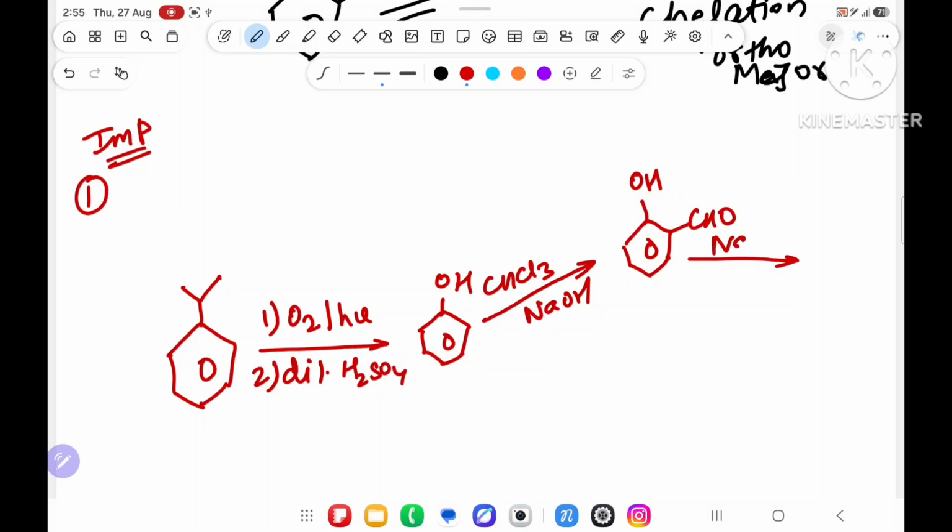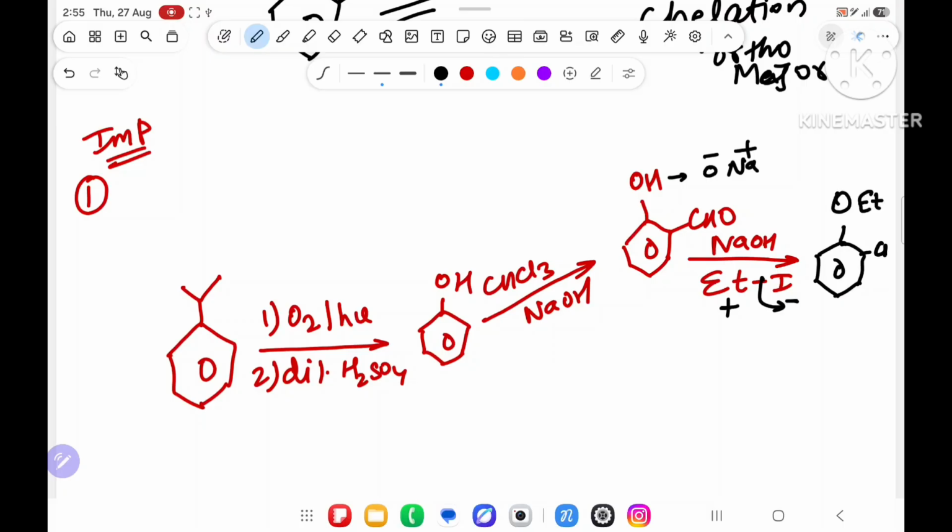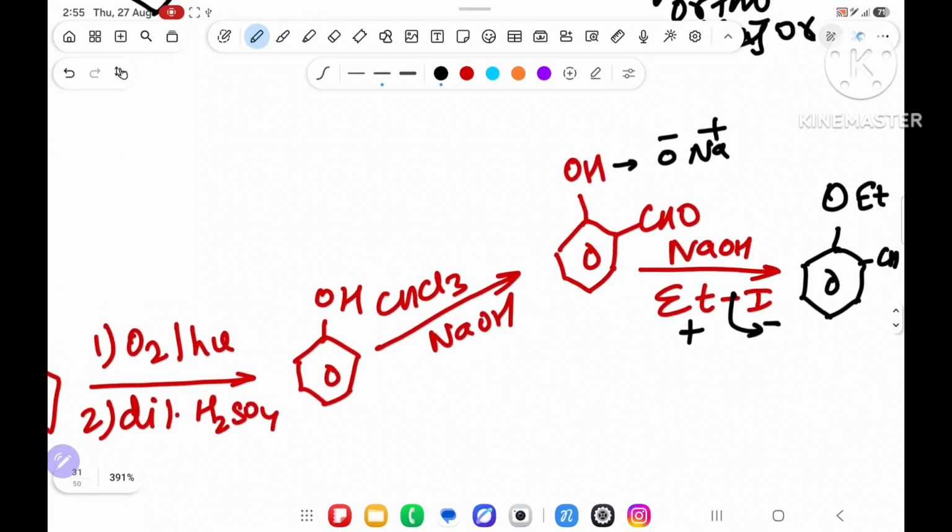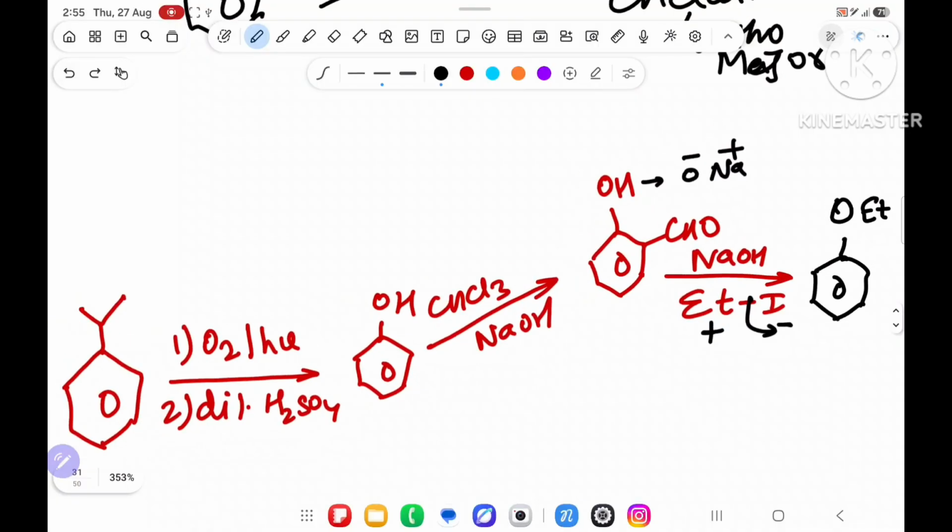Now they are saying react with NaOH in presence of EtI. What will happen? NaOH will convert this compound into ONa. This will first convert into ONa, minus plus; it will become minus, this will attack over there, and you will get over here OEt and over here CHO.